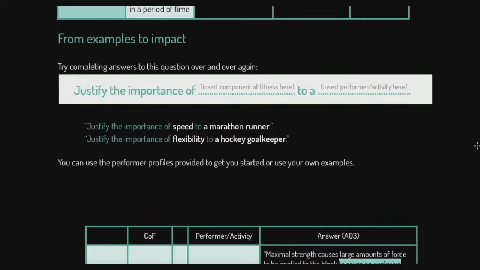So I've given you a base question, and I'm not saying it will be written like this in your exam. It might be something around the same sort of principle, but we're saying to you over and over again, do answers which are justify the importance of. Let's go for strength.